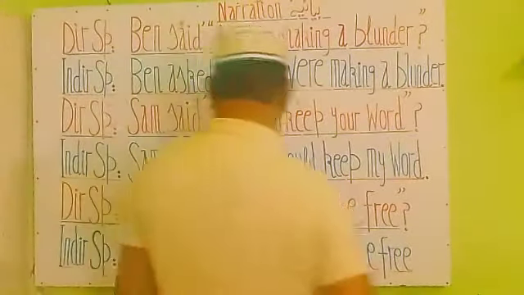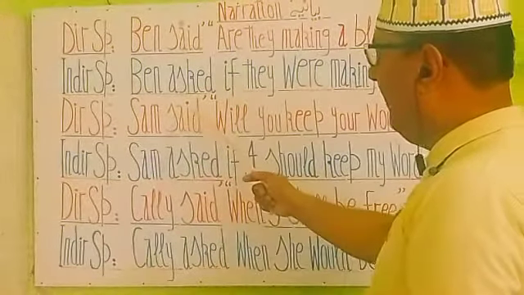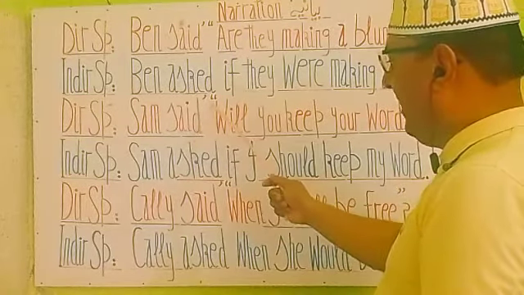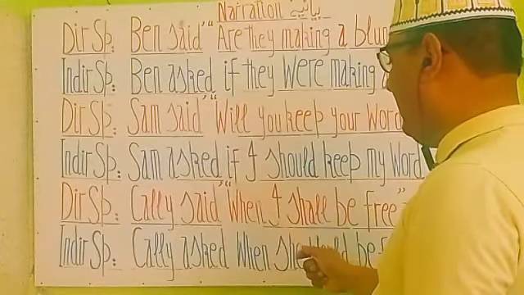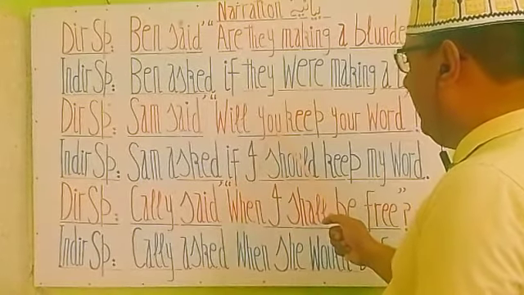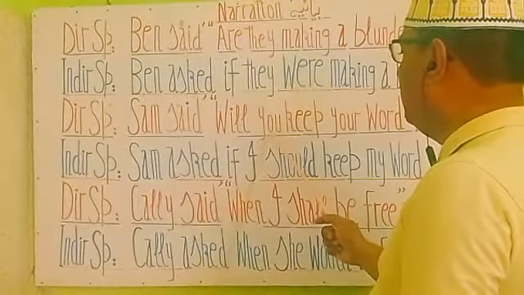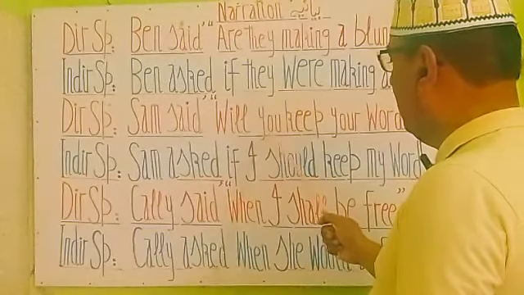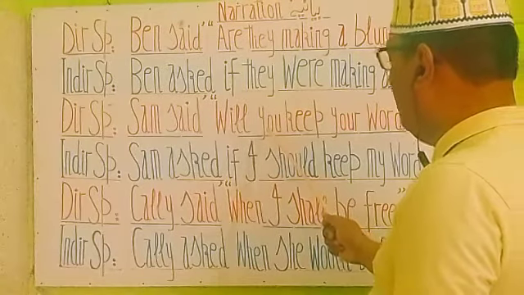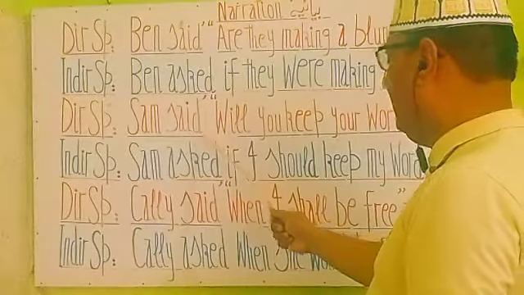So we have to make four changes here. First we have written "asked" instead of "said", then we have removed commas and we have written here "if". Then the second pronoun you, we changed from you to the outer object, to the subject.